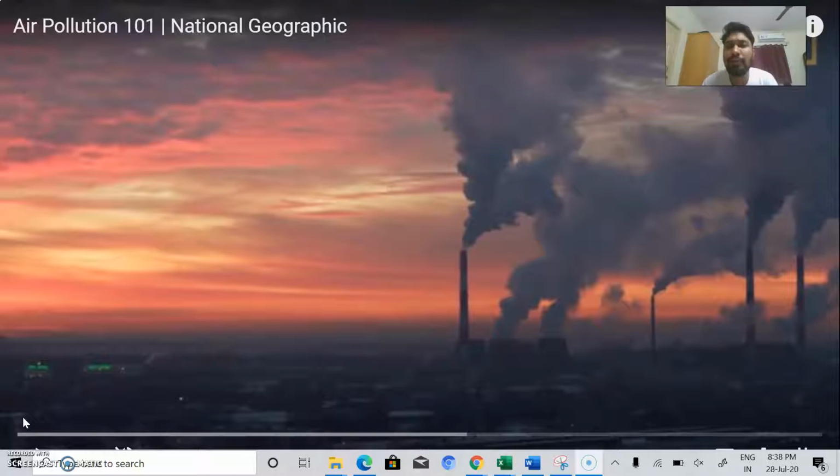Today the topic is air pollution. For a decade we have been talking about the pollution-causing agents, which arise from human activity as well as natural activity. But nowadays, we are looking into the cure for what we actually got as a result of the pollutants which are already there in the environment.